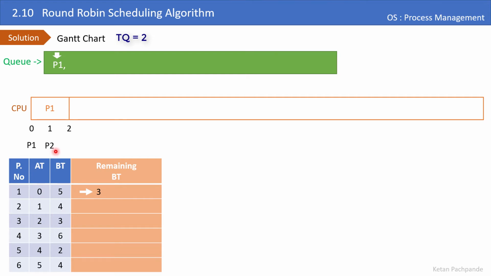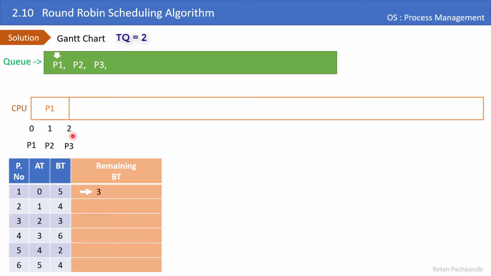Whenever a process arrives, I have to put that process in the queue. So I have kept it in a queue now. Again at time t is equal to 2, process P3 is arriving. I will again put that process in the queue. As of now, the head of the queue is at P1 and P1 is under execution, let's assume.